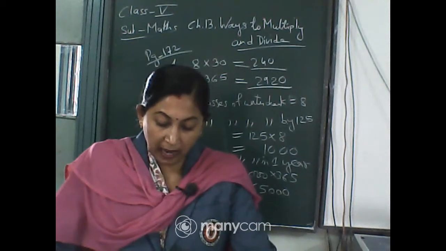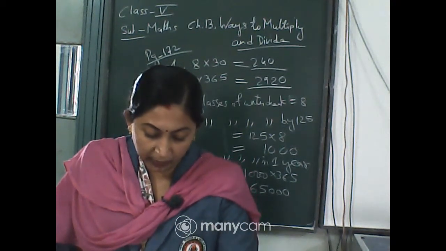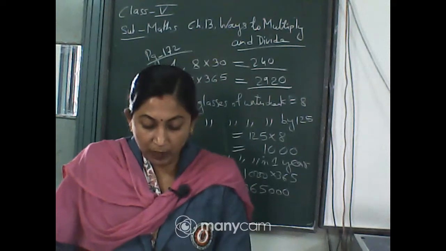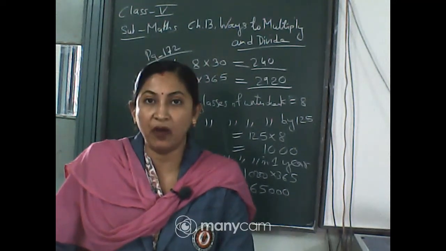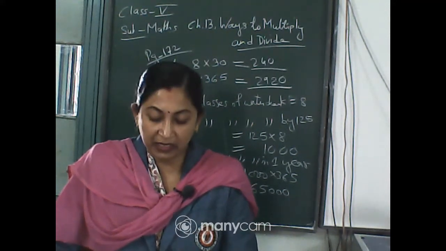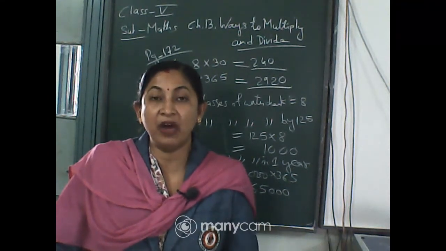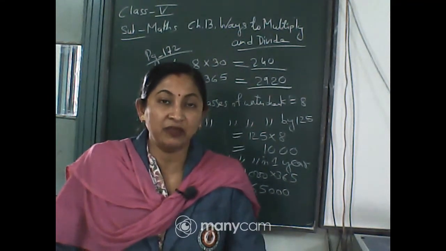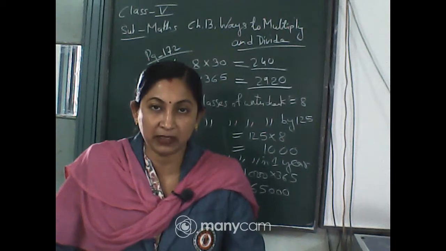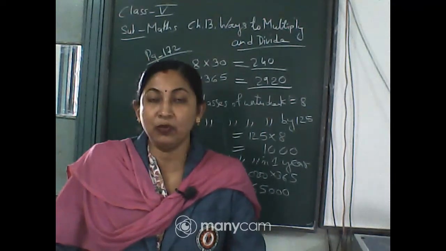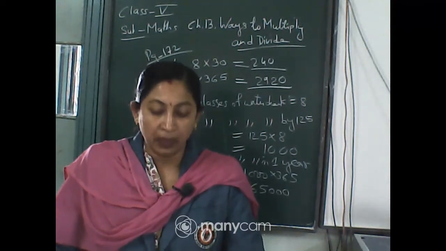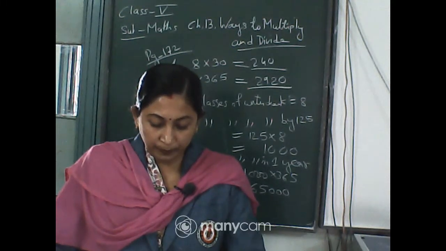If Soha's heart beats 72 times in 1 minute, how many times does it beat in 1 hour? So in 1 minute, if it is 72 times, in 1 hour. In 1 hour means in 60 minutes. As we know that in 1 hour we have 60 minutes, isn't it? So this 72 is to be multiplied by 60. So you do it of your own.